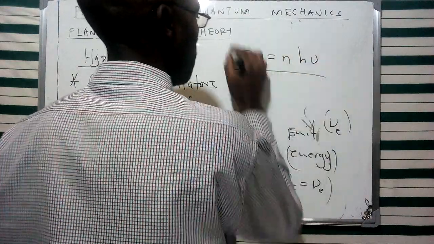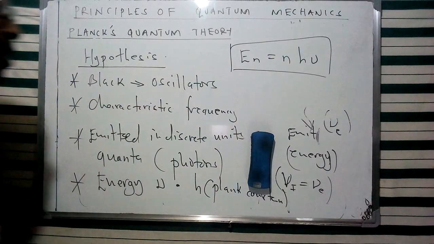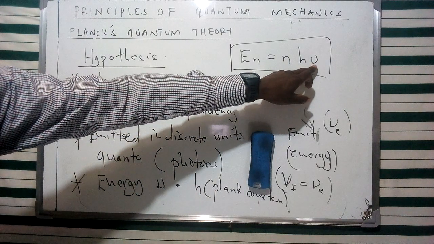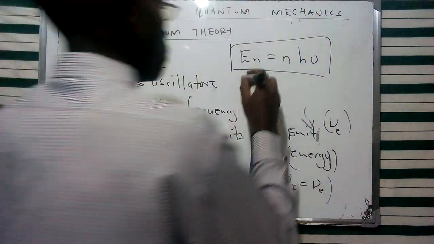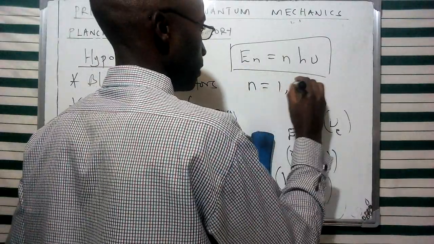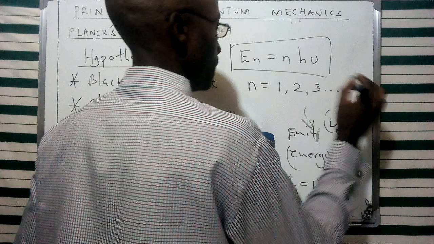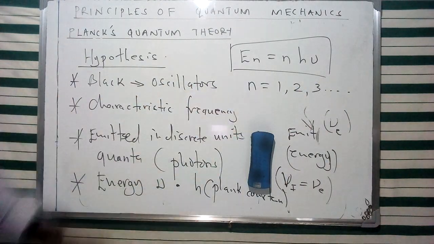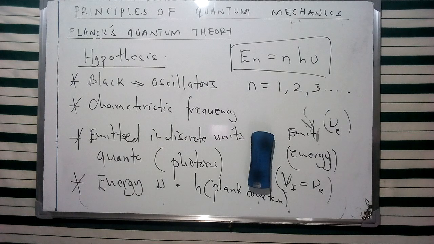So this is going to describe the energy of a photon. H represents Planck's constant, and this is the frequency. And we're going to have n representing various numbers, starting from 1 onwards. And this is going to describe the energy of these oscillators according to Max Planck.